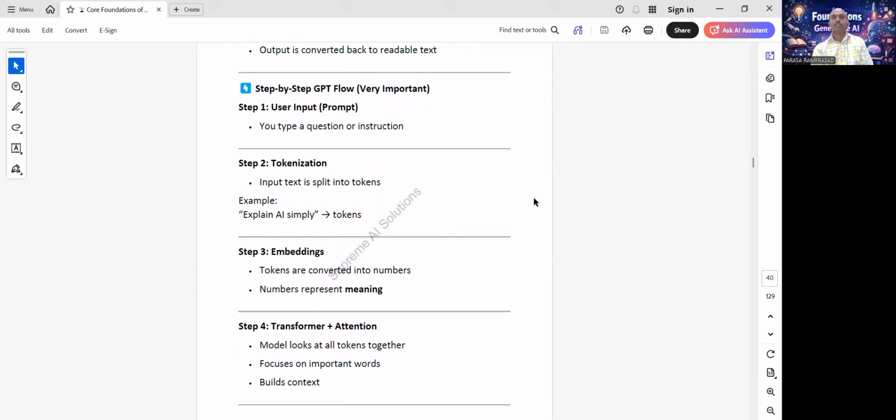Step by step GPT workflow. Now listen carefully. GPT works in steps, not in one shot. Step 1: user input prompt.